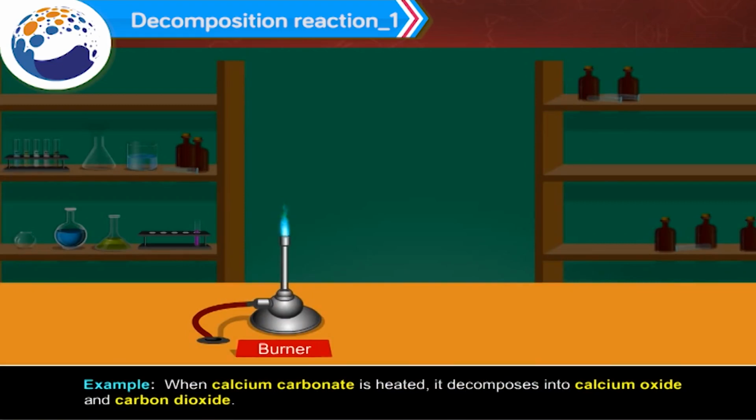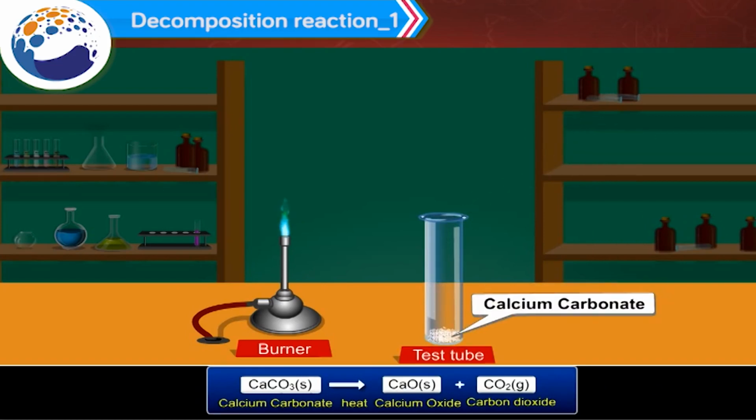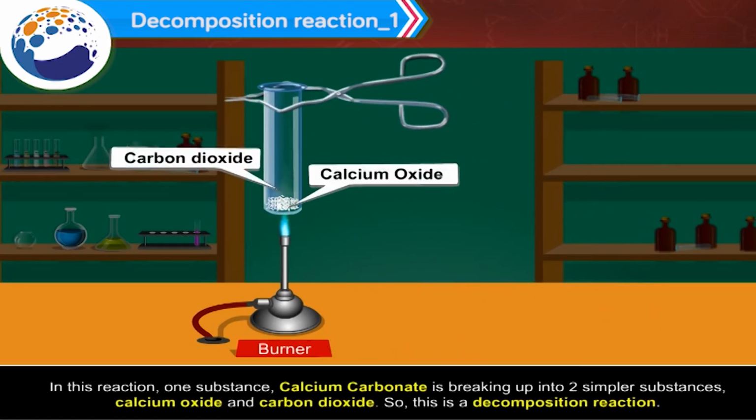Example, when calcium carbonate is heated, it decomposes into calcium oxide and carbon dioxide. CaCO3 gives, in presence of heat, CaO plus CO2. In this reaction, one substance, calcium carbonate, is breaking up into two simpler substances, calcium oxide and carbon dioxide. So, this is a decomposition reaction.